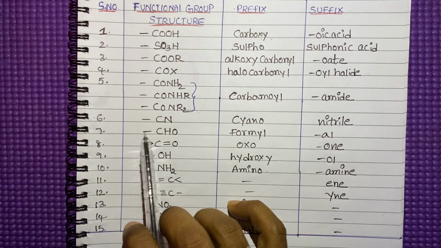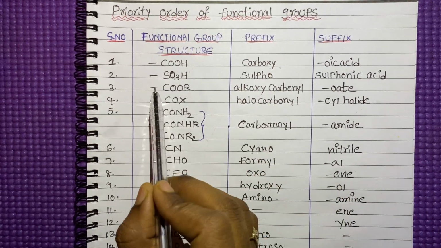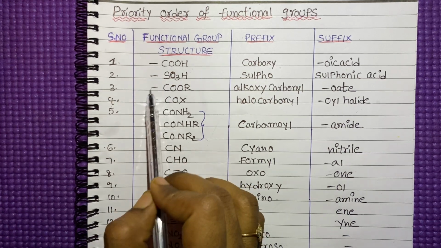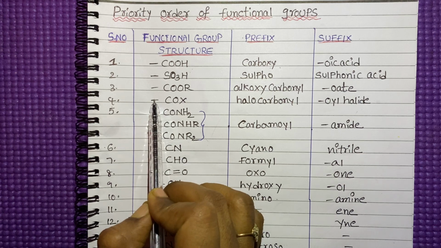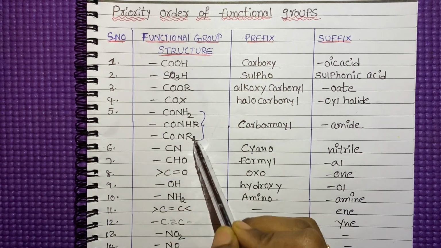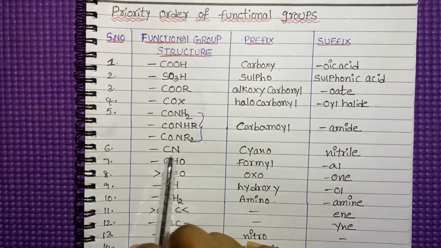In these functional groups, see here, from here to here, these all are acid groups. These are carbonyl groups. See here, the cyanide group.